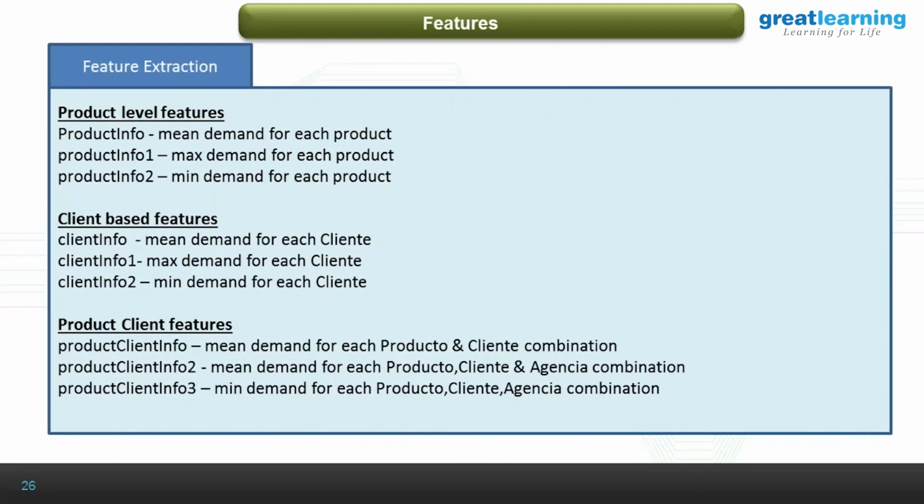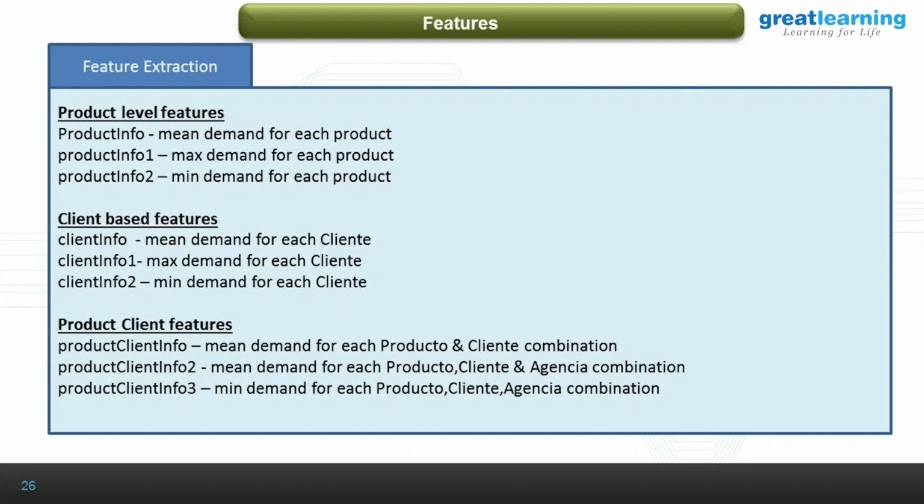I think this is where we had to bring in all of our supply chain experience. For example, product level features. What we basically did was 3 to 6 weeks. We took the products and then took the demand mean value and added it as a feature, as a mean demand. So when we apply it on the training data set, we said 3 to 6, this is the product mean value, and added it as a variable.